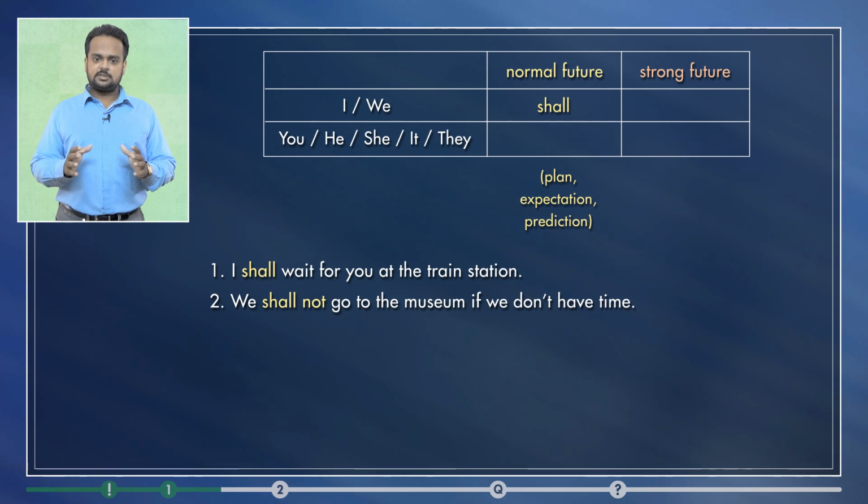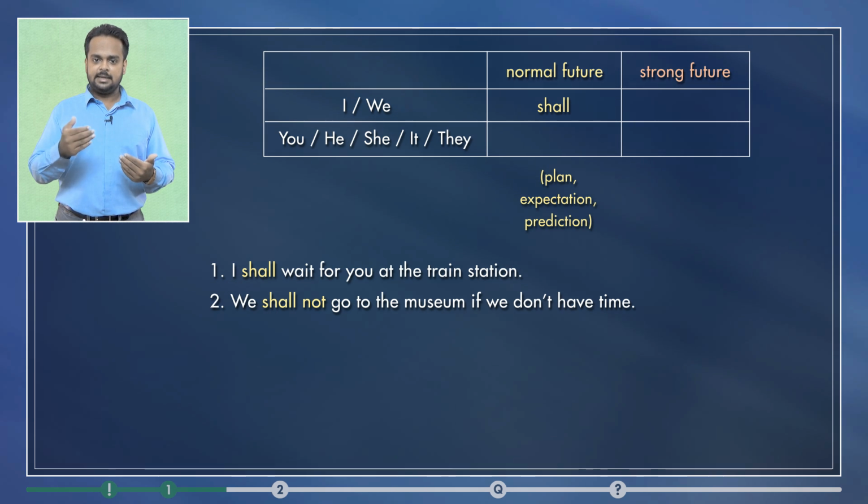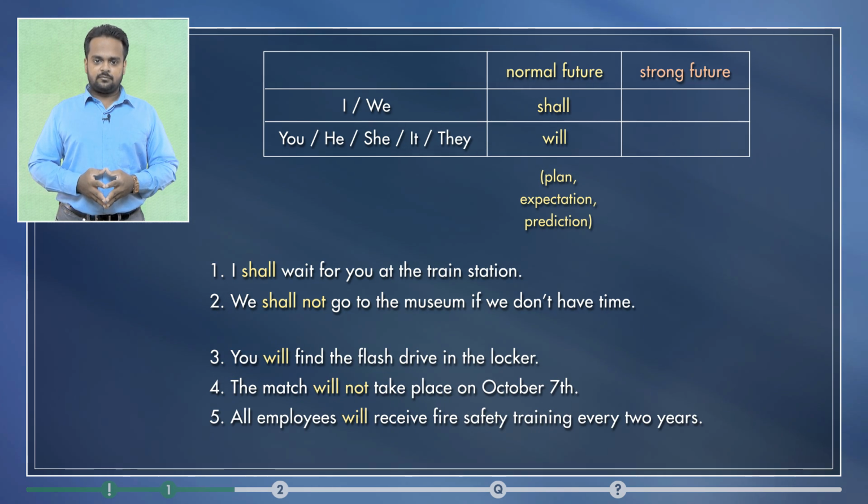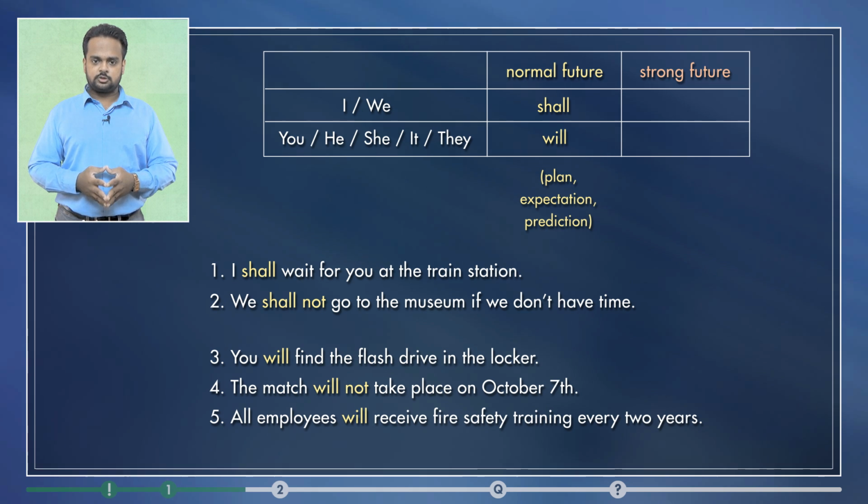If the subject is the second person, you, or the third person, he, she, it, they, etc., then will should be used. Here are some examples. You will find the flash drive in the locker. The match will not take place on October 7th. Instead of the match, you can also say it will not take place. And finally, all employees will receive fire safety training every 2 years. Here you can say they instead of all employees.